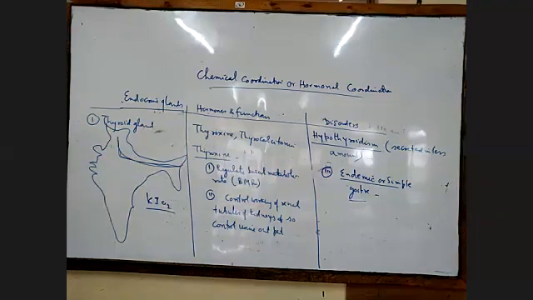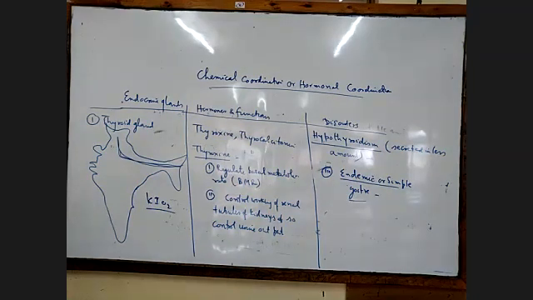Now we go to the simple goiter. It occurs due to the deficiency of iodine in drinking water. It is characterized by enlargement of the thyroid gland.